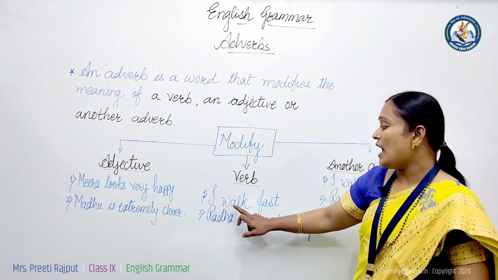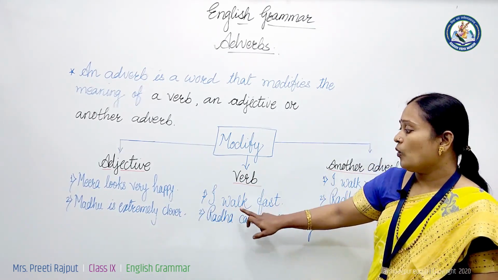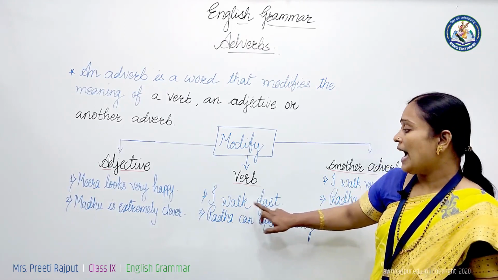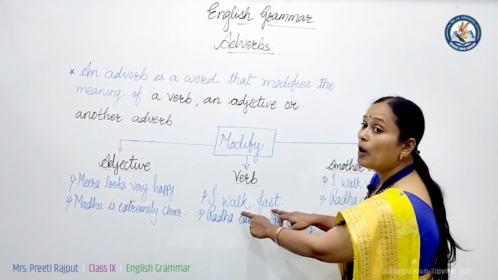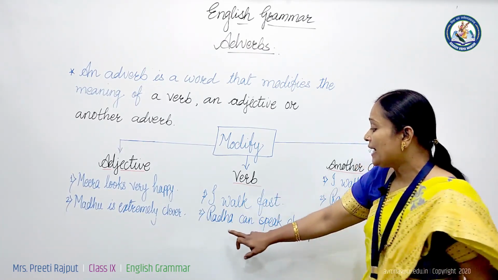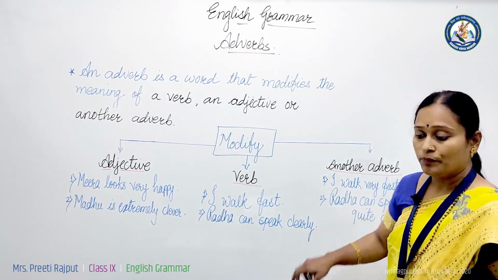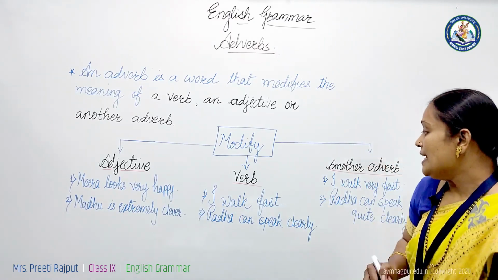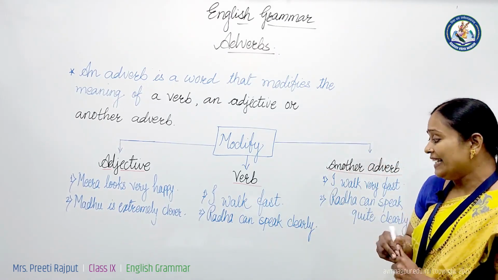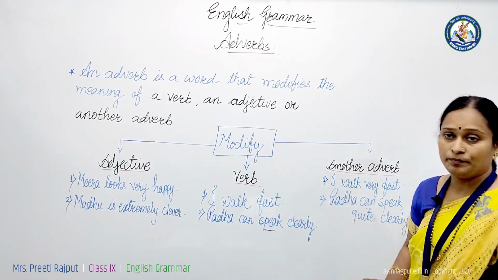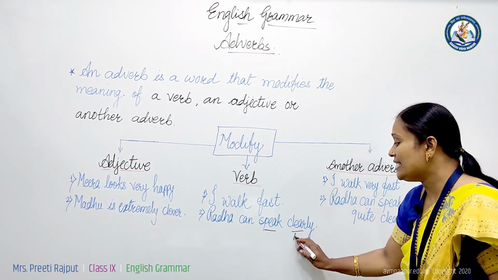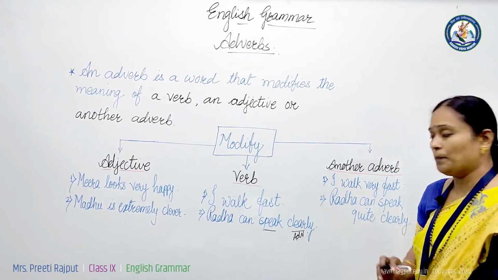For example, I walk fast. Walk is a verb and fast is an adverb because it is telling something more about the walk. Radha can speak clearly. Radha is a noun. Speak is a verb. Clearly is a word which is describing the action speak. So, clearly is an adverb.